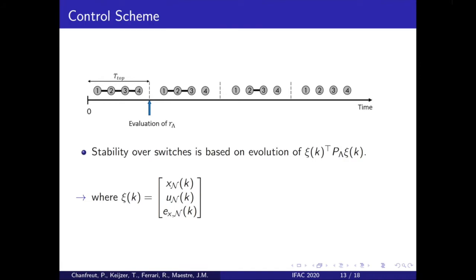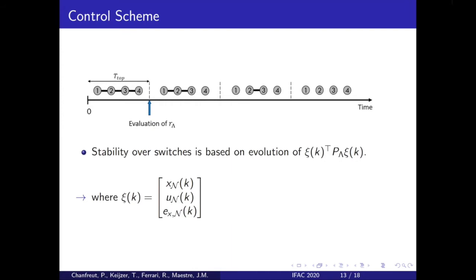So, to summarize, we have designed a coalitional control scheme where topologies are switched online based on the evolution of a bound on the objective function. Between topology switches, we have designed the control and observer gains such that there is no need for communication between the different coalitions, and such that the control system is stable between the switches.